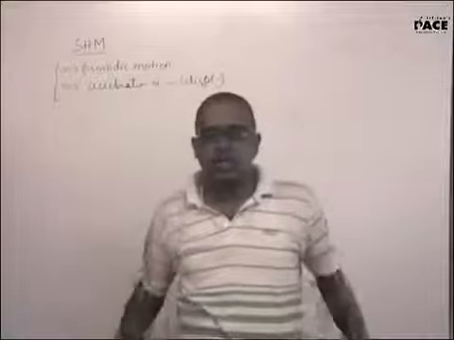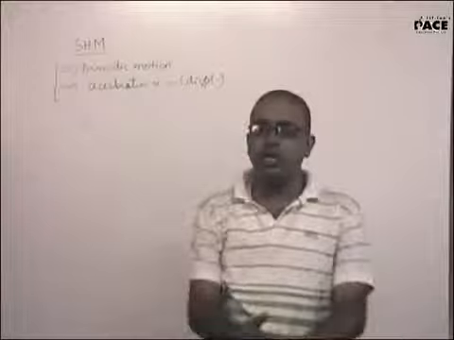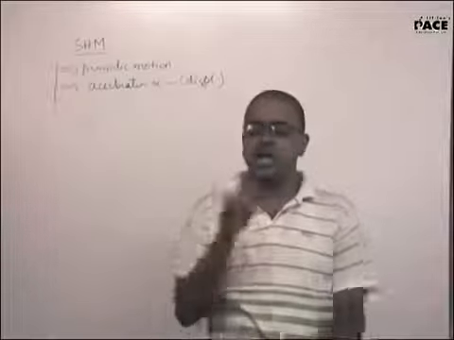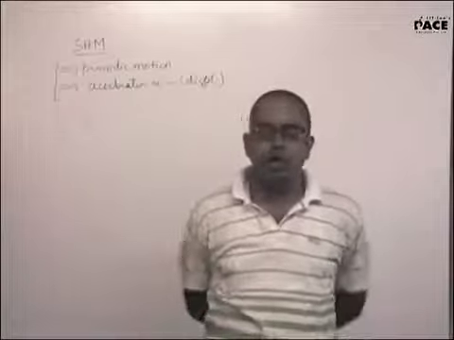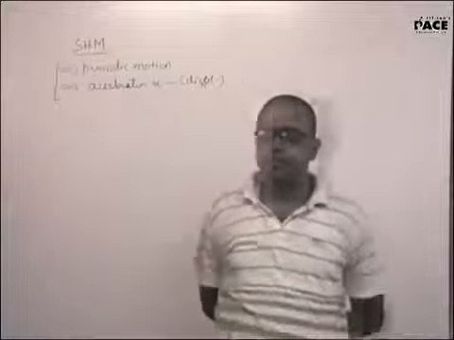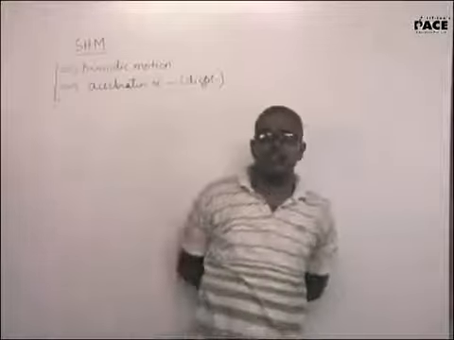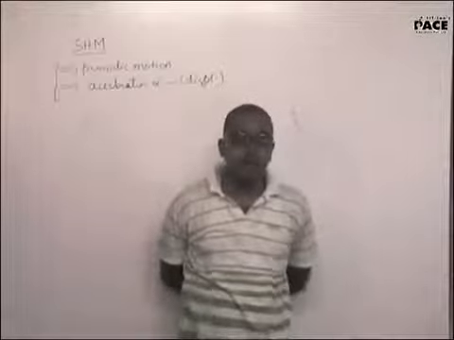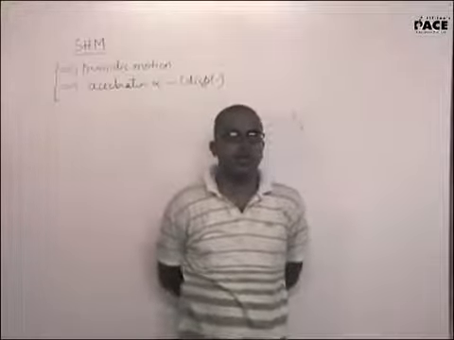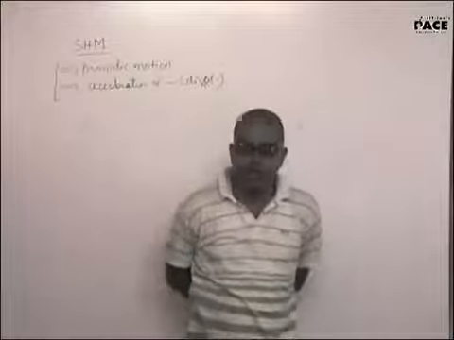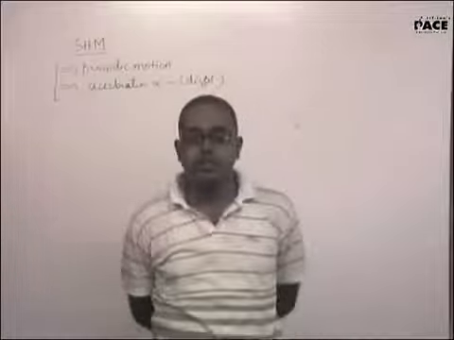For instance, every day morning you get up at 6 o'clock, leave your home, go to the college, come to the classes and go home again at sharp evening 6 o'clock. You are maintaining a perfect time period of 12 hours. You will not be considered to be an SHM. Very frankly speaking, neither will you be considered to be a periodic motion, because in a periodic motion the path should be defined. Now your path need not be defined. Every day you need not land up in the college.